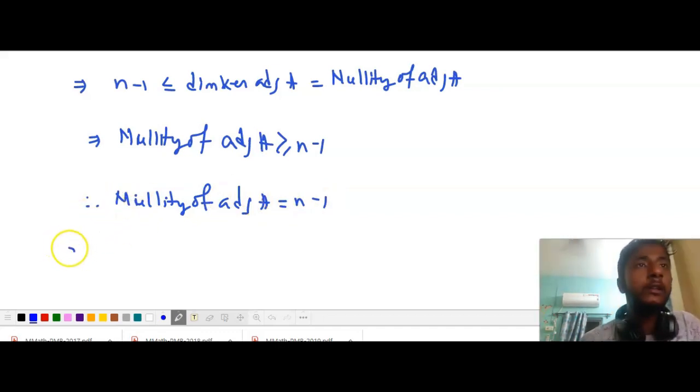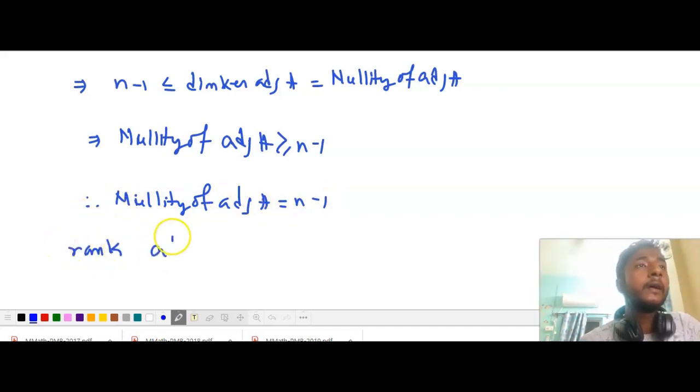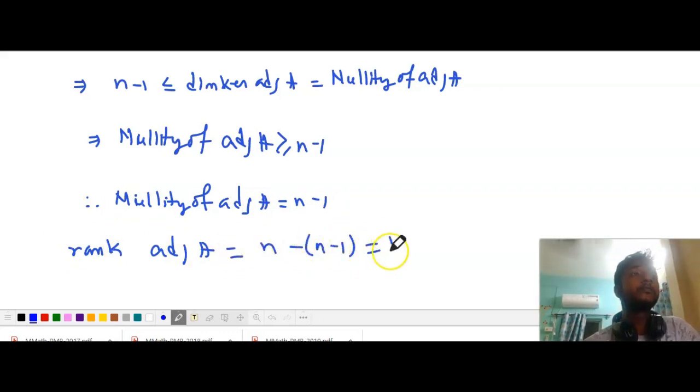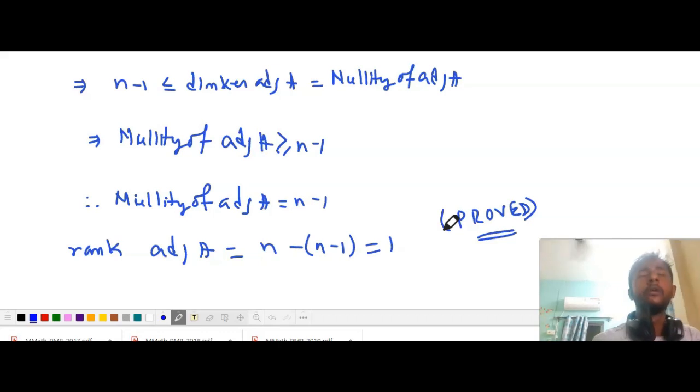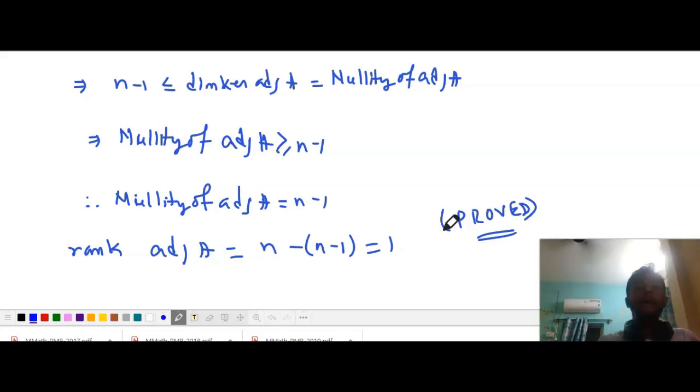Now using the rank-nullity theorem, rank of adjoint A is equal to 1, and this completes the proof. So if A is any n cross n matrix where n is greater than or equal to 2, we can conclude that the dimension of adjoint A is either 0 or 1 or n. Okay.